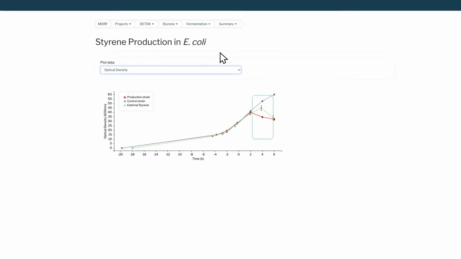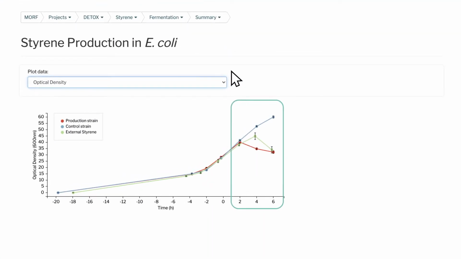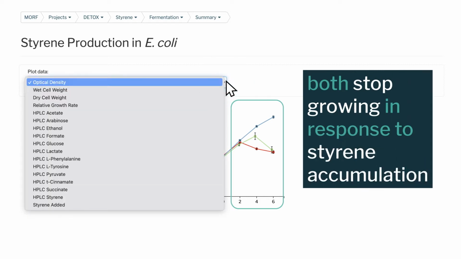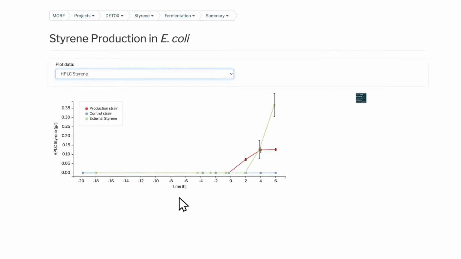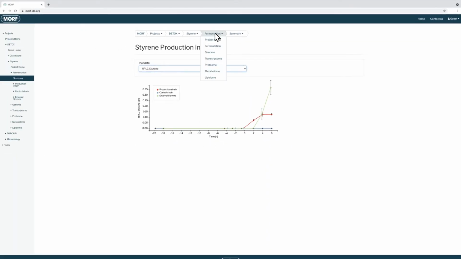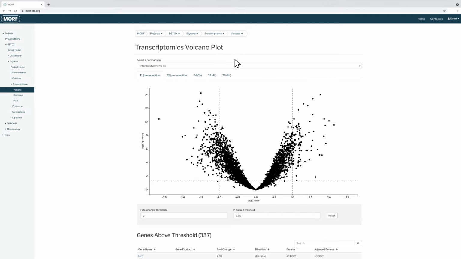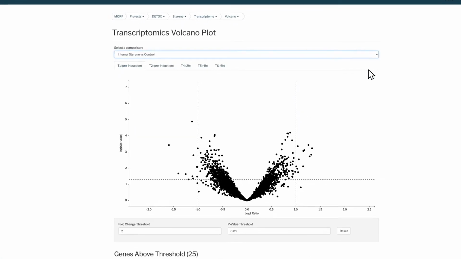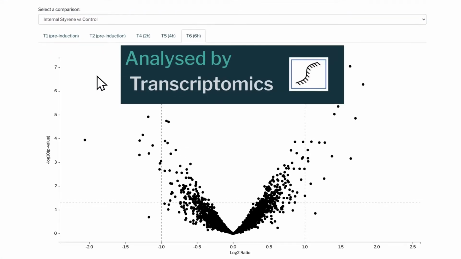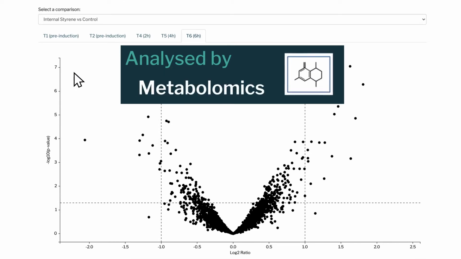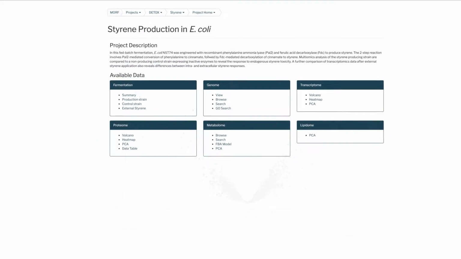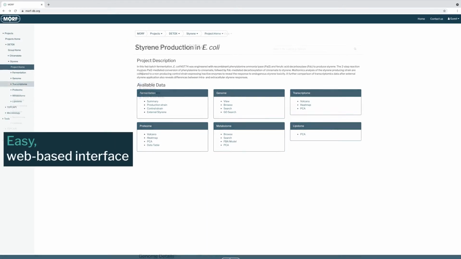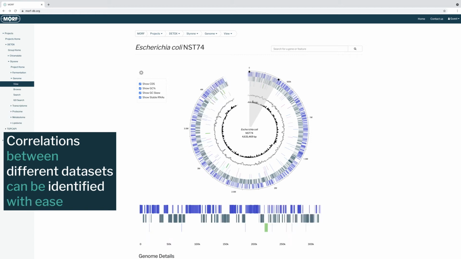Fermentation data shows that the production strain and the external addition control both stop growing in response to styrene accumulation. Samples were taken at each of these time points and analysed by transcriptomics, proteomics, metabolomics, and lipidomics. Morph was designed to display all of this data through an easy web-based interface so that correlations between different datasets can be identified with ease.